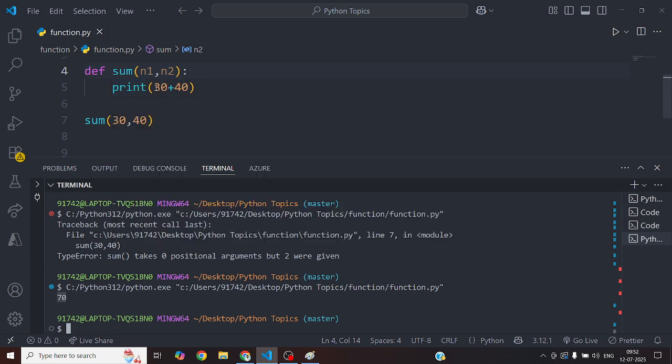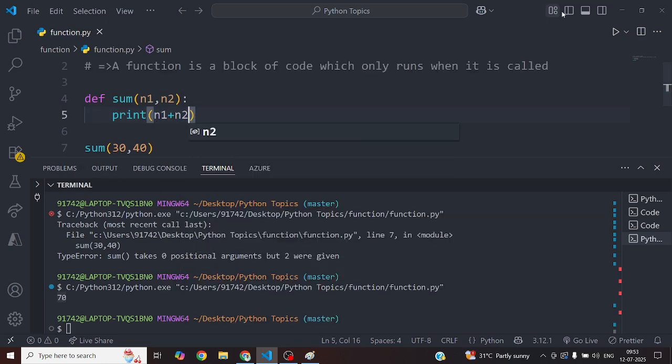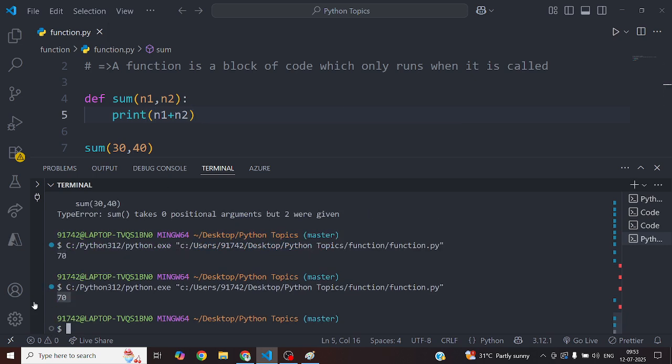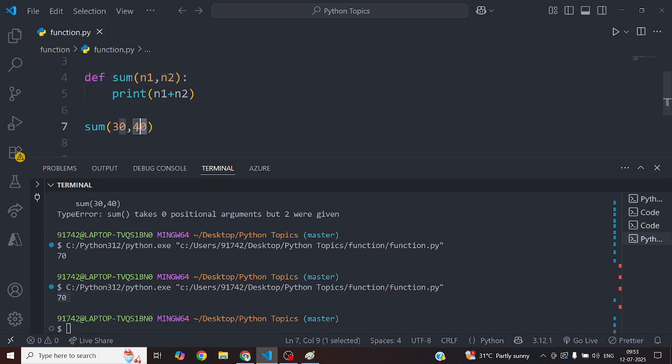But here you are giving the actual value. You don't need to give 30 plus 40. Just do n1 plus n2. That is 70, right? No issue. So the number of parameters should exactly match the arguments, right? This is the basic thing about functions, how to create normal functions.